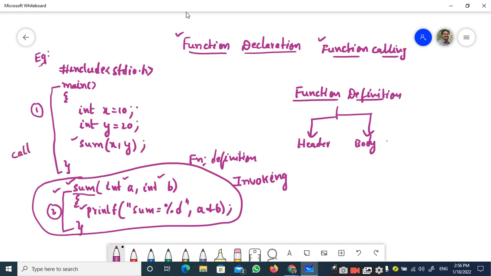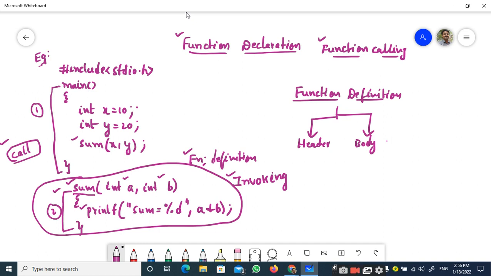We have a lot of terminology coming across in these topics: function definition, function declaration, function calling, invoking, function call. So be careful in learning these new terminologies. Clear? I have this function body, I have this function definition, but it is inactive all the time.